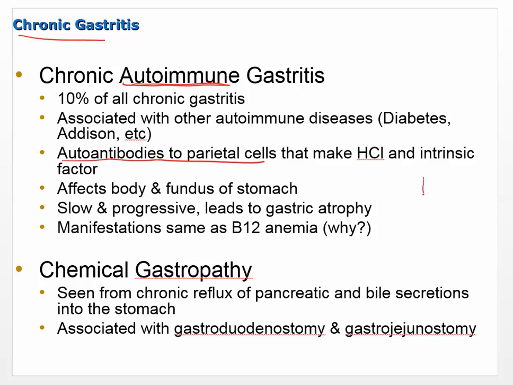Now, why is that important? Because parietal cells produce a couple of things. One of the things they produce is hydrochloric acid. HCl, I did it that way because it's dissolved, but hydrochloric acid is the acid that's in our stomach. Another thing it makes is intrinsic factor. Now, do you remember what intrinsic factor is?